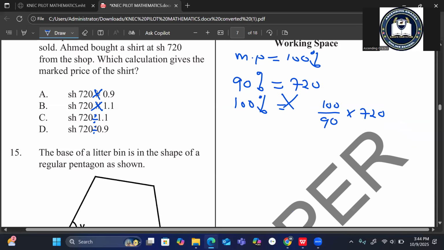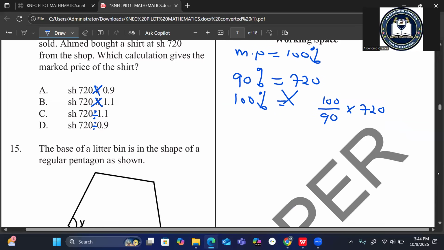We are not calculating to get the answer, because the answers given are in the form of equations, and we have already got the equation.